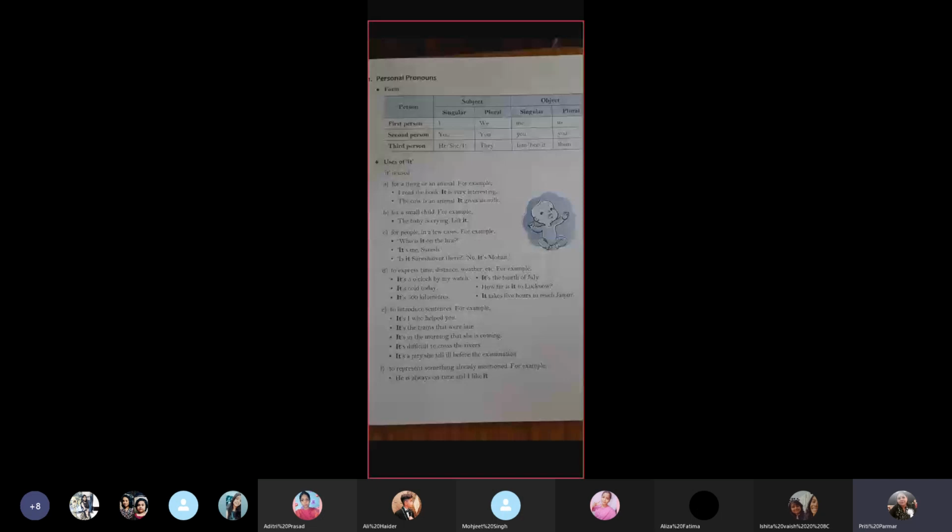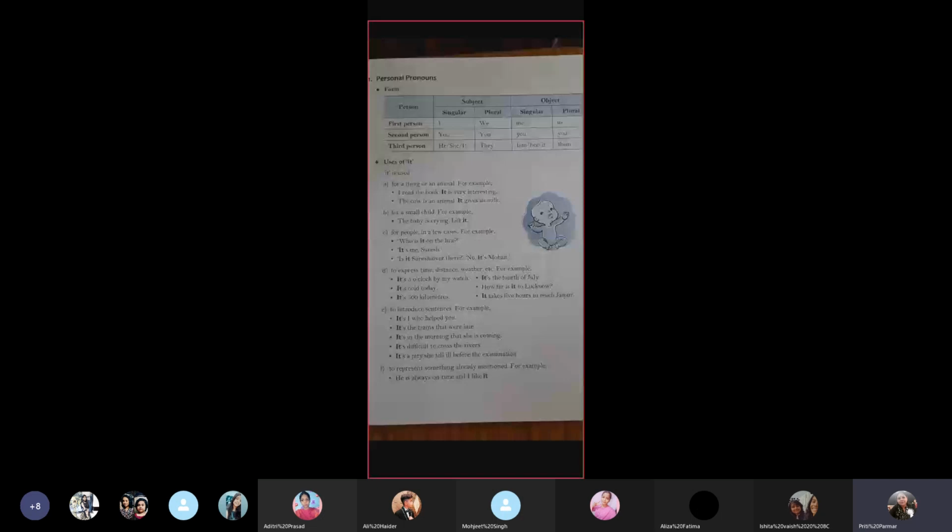Then coming to D, to express time, distance, weather, we use it many a times. Like it's 5 o'clock by my watch. It's a cold day. It's 500 kilometers. So for weather, for time, for distance, we use it.